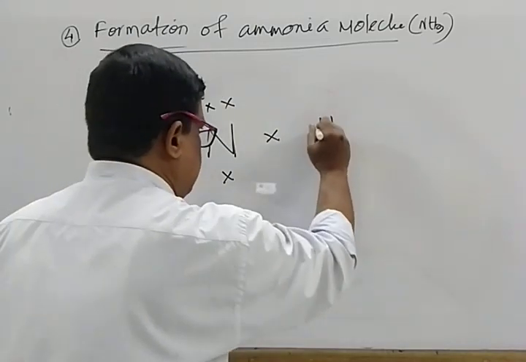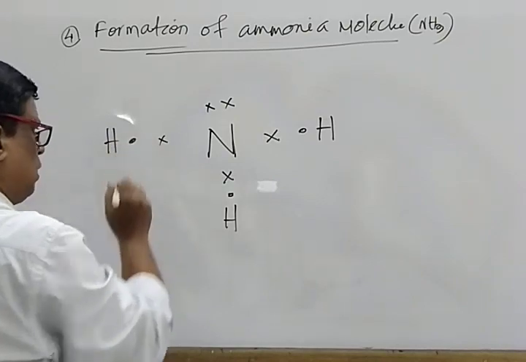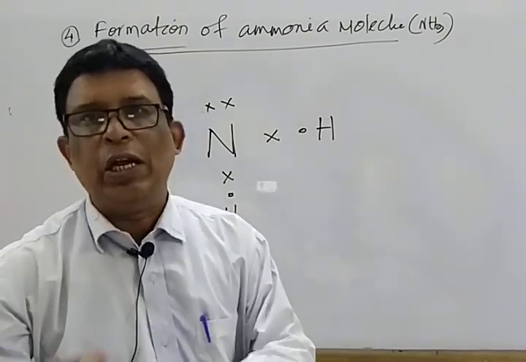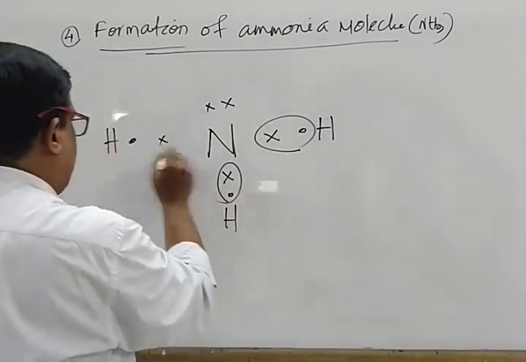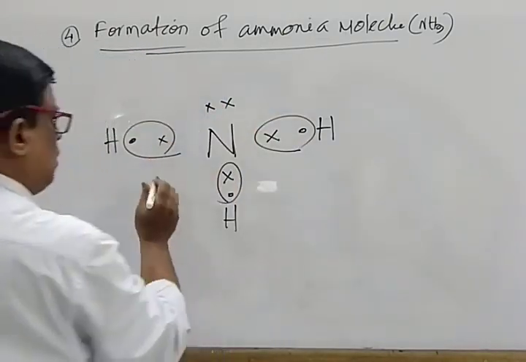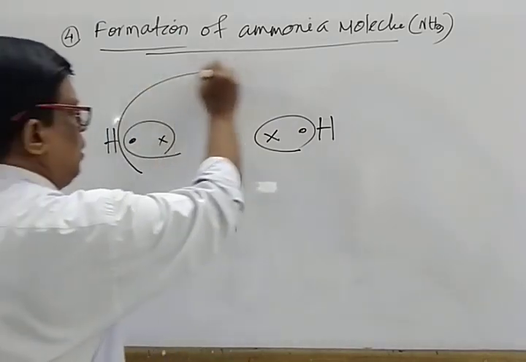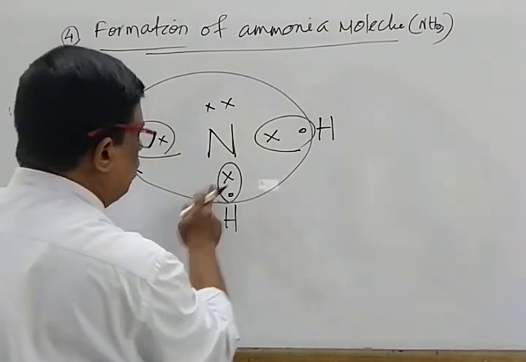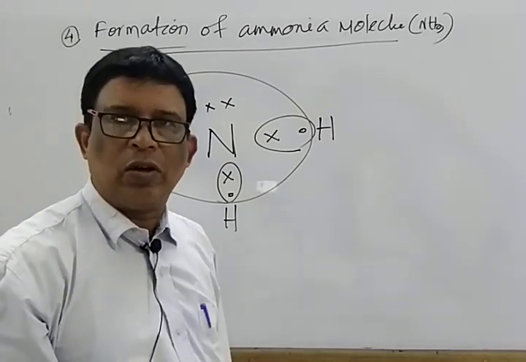Next hydrogen, 3 hydrogens. Mark that. Each one possesses 1 electron and needs 1 electron to possess a duplet configuration. So mark that. They share equally. In the case of nitrogen, it utilizes the 3 shared pairs of electrons, that is 2, 2, 4, 2, 6, 2, 8, and possesses the nearest noble gas configuration.